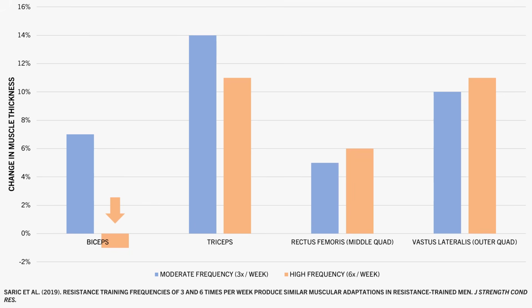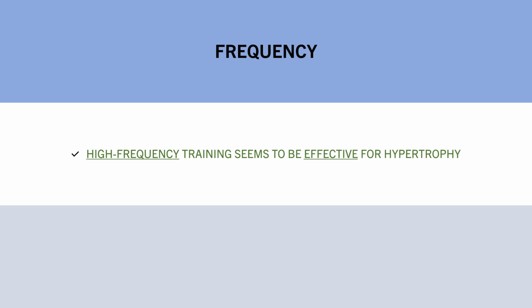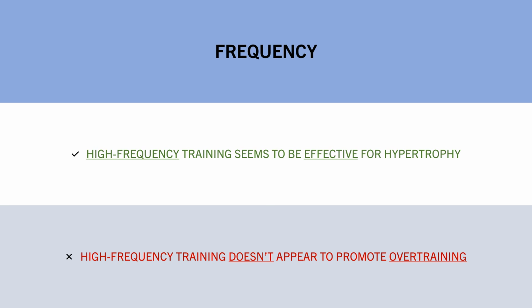It is possible that this was due to overtraining as a result of the high frequency training, but I wouldn't think so because all other muscles saw significant growth with the high frequency training too. So I would think this may be due to random chance or possibly a measurement or statistical error. So ignoring the biceps finding, this study suggests that training a muscle with a high frequency probably isn't going to inhibit muscle growth either. This doesn't mean that you should train every muscle every day, it just tells us that you aren't going to overtrain if you train a muscle on back-to-back days.